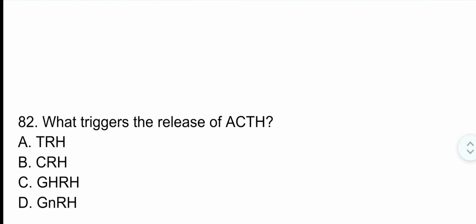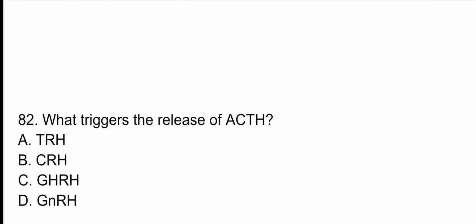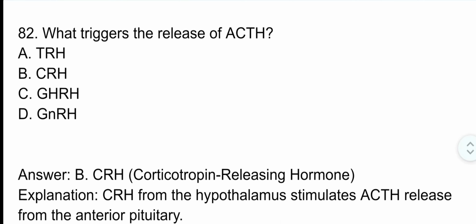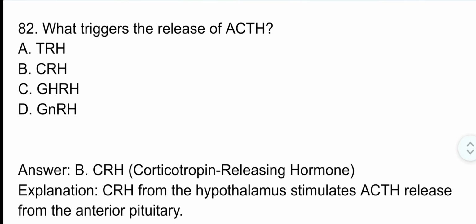Question number 82. What triggers the release of ACTH? Correct option is option B. CRH, that is corticotropin releasing hormone. CRH from the hypothalamus stimulates ACTH release from the anterior pituitary.